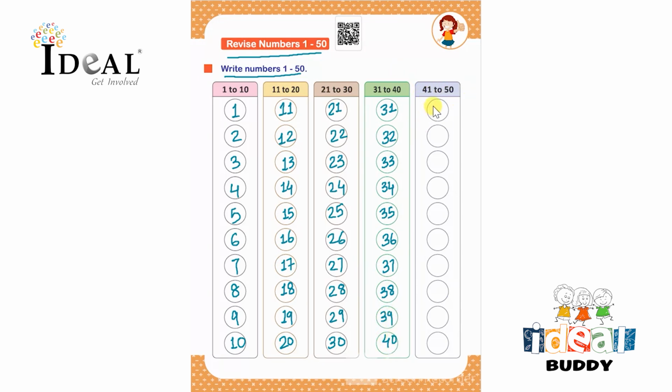Next is from 41 to 50. So 41, 42, 43, 44, 45, 46, 47, 48, 49 and 50.